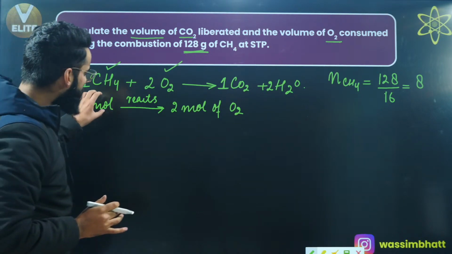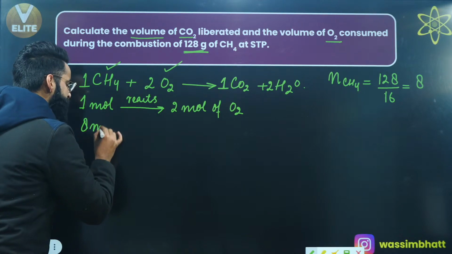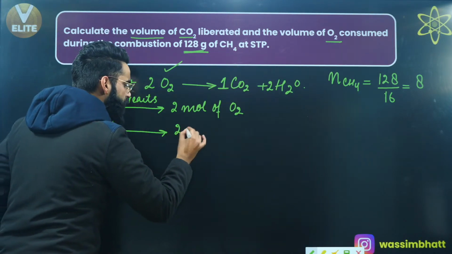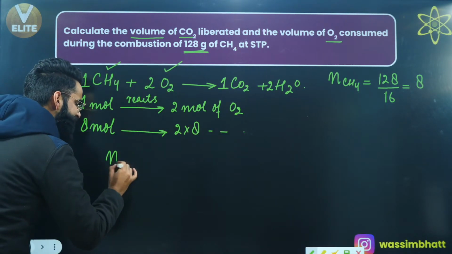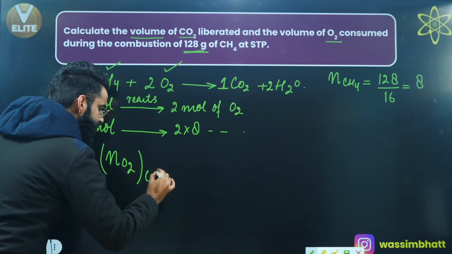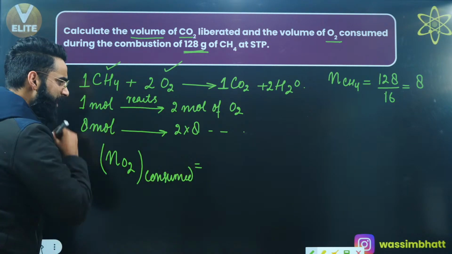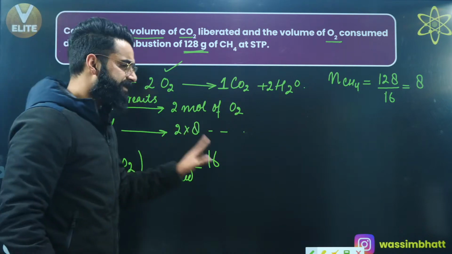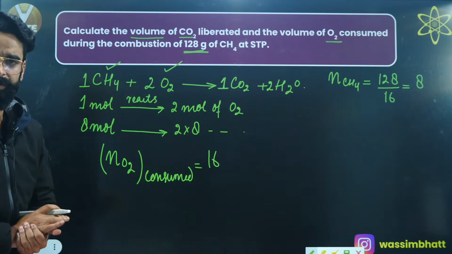If 1 mole of methane is reacting with 2 moles of oxygen, can I say 8 moles of methane are going to react with 2 multiplied by 8 moles of oxygen? So you got to know exactly the number of moles of oxygen which are being consumed in the reaction. The number of moles of oxygen consumed in the reaction will be equal to 16, right? So in this reaction, 16 moles of oxygen are being consumed, right?